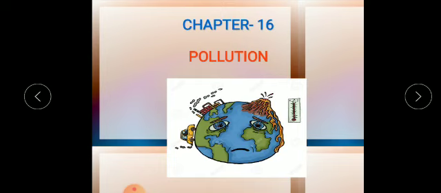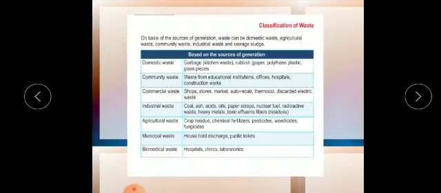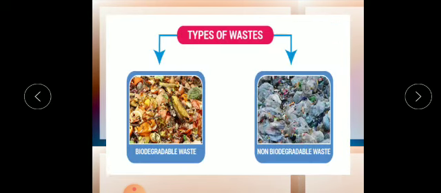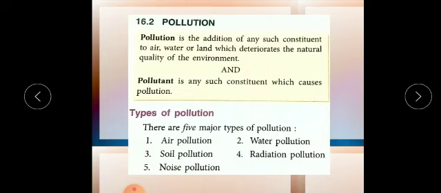Alright, children. In my last video I explained different types of waste, different sources of waste, and biodegradable and non-biodegradable waste. One can easily decompose by microorganisms and the other cannot.